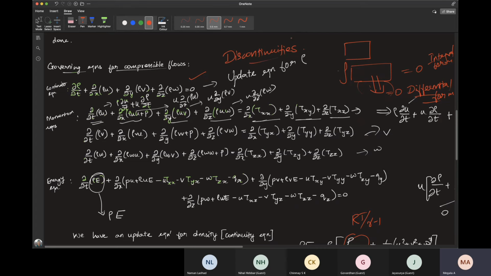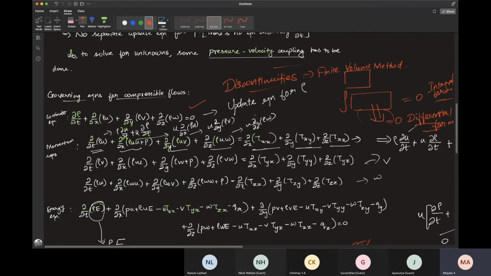Finite volume method starts from the integral form, whereas finite difference method starts from the differential form, and we just discretize it based on the grid points.